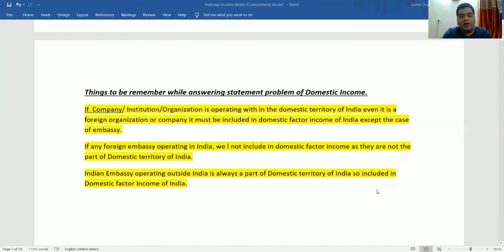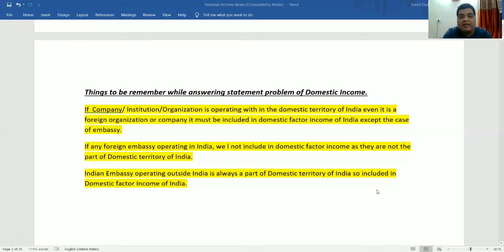Okay? Now, how does the question come? You have to understand the questions. One is related to the institution or the organization, and one is related to the embassies. If I ask you one question: salary received by Indians working in the American embassy in India, is it to be included in the domestic factor income of India or not?